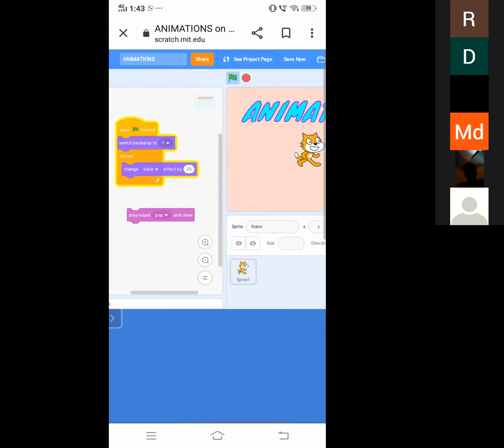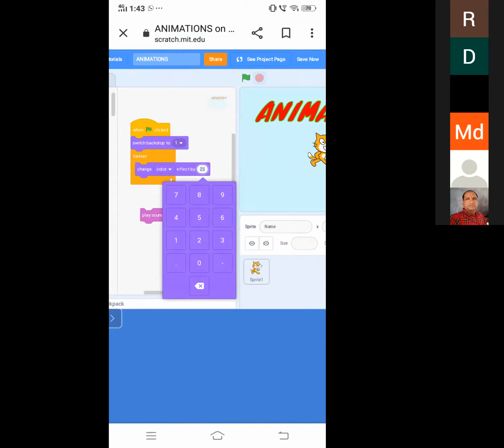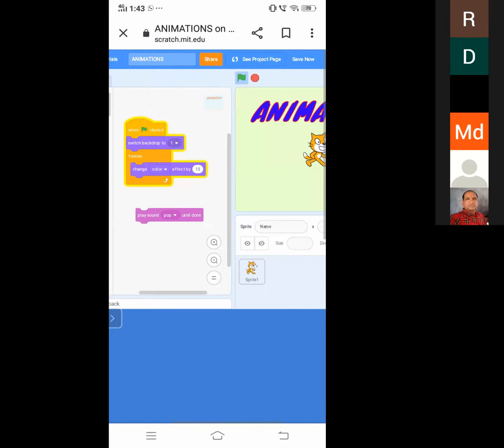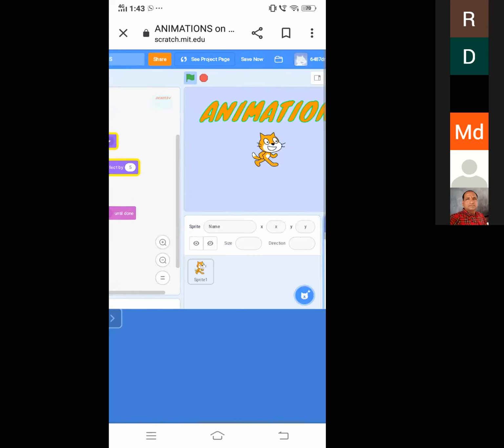It is too fast. So I am decreasing the effect to 10, for example. So it is somewhat okay. If you want, you can change it to 5 or else. So now is it okay?